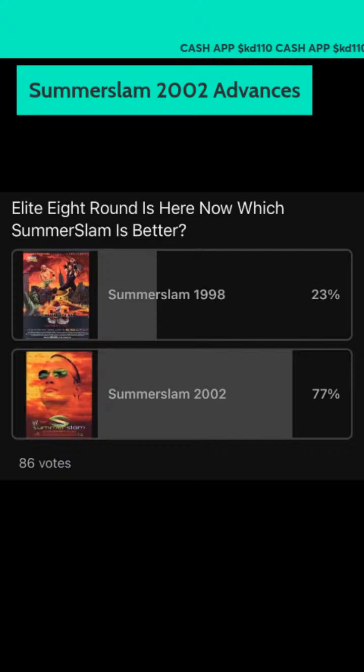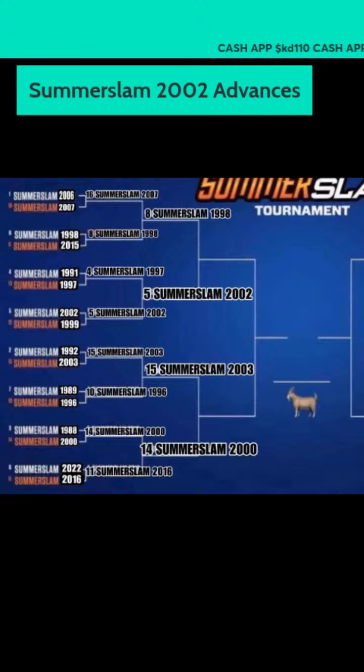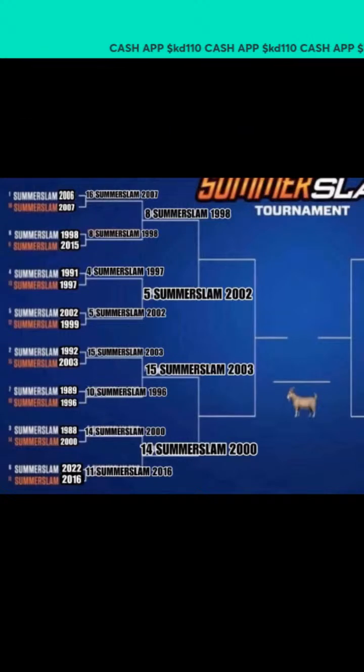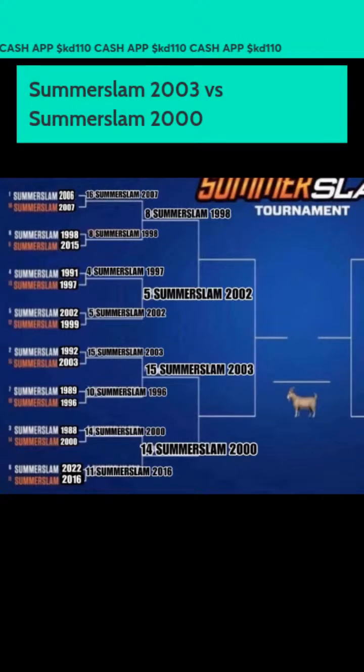SummerSlam 2002 is what you guys picked. 77% of you guys picked 02, and only 23% of you picked 98 out of 86 votes. So SummerSlam 02 will advance to the Final Four. Yeah, it's getting tight there. But let's move on to the other two teams on this bracket. Now we got SummerSlam 2003 against SummerSlam 2000.